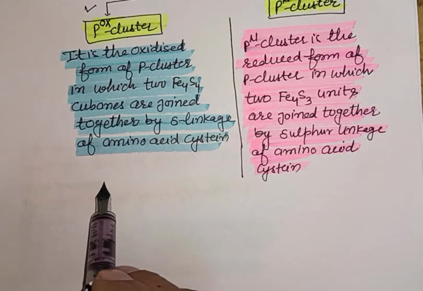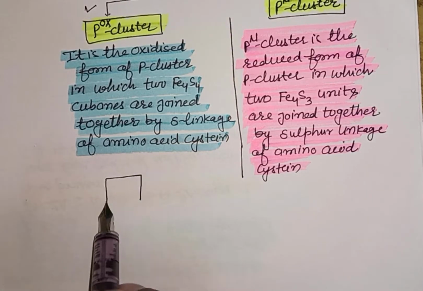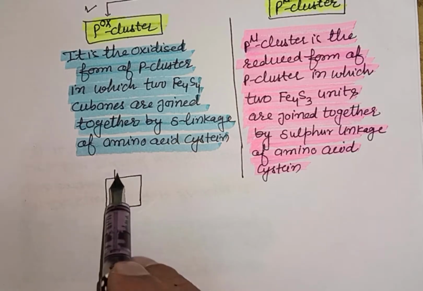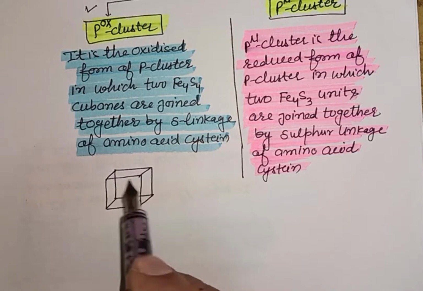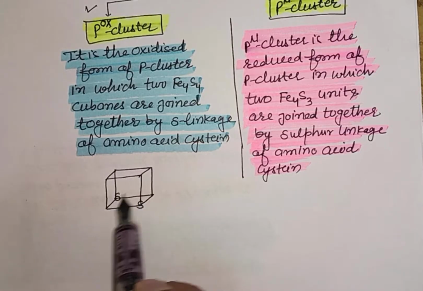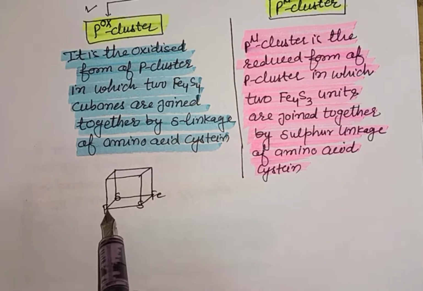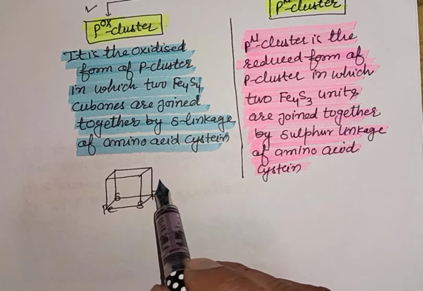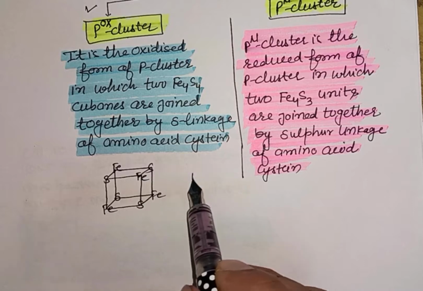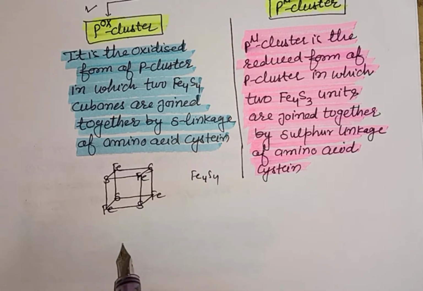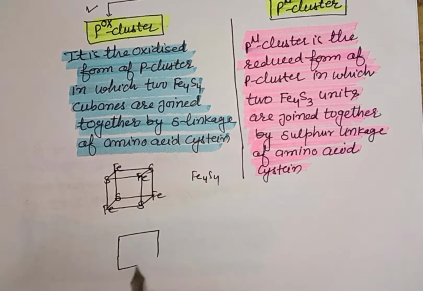In POX cluster, 2 Fe4S4 cubanes are joined together by the sulfur or sulfide linkage of the cysteine amino acid. Suppose this is our first unit of Fe4S4. Here are the S and this is Fe and Fe. This is the first Fe4S4 unit, and there is a second Fe4S4 unit.